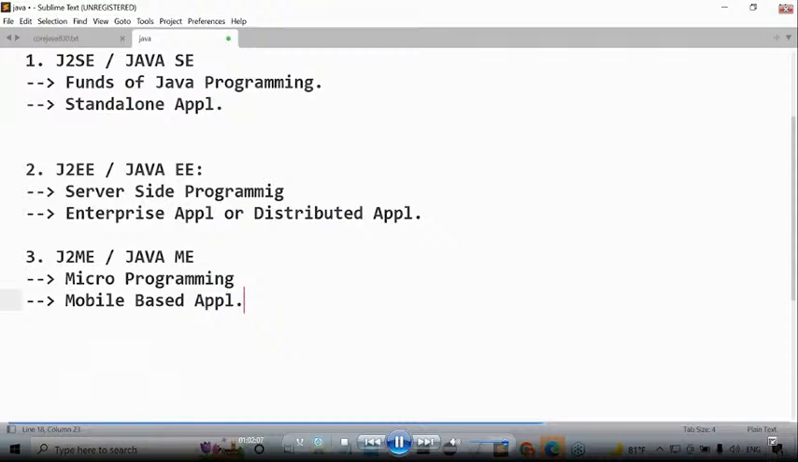Standalone application. By using server side programming, which type of application are you able to prepare? Distributed application or enterprise application. By using micro programming, which type of applications are you able to prepare? Mobile based application.